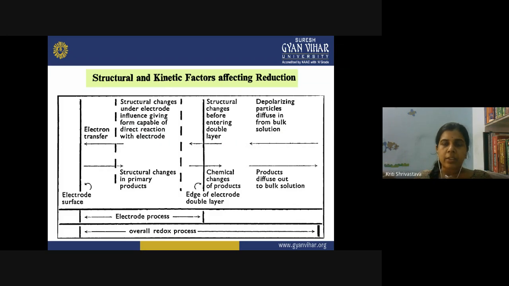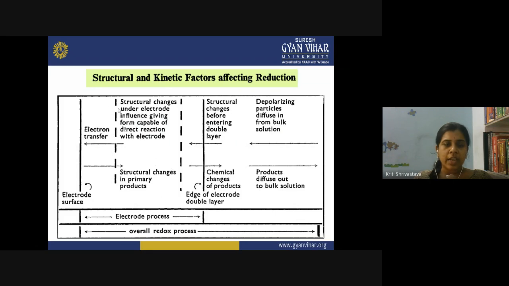So when the electrons are transferred from analyte to the electrode surface, this is the process of oxidation, right? Oxidation of analyte takes place. And when the electrons are transferred from the electrode surface to the analyte, this is called reduction. So any of these processes could occur, and they are known as the electrode process.